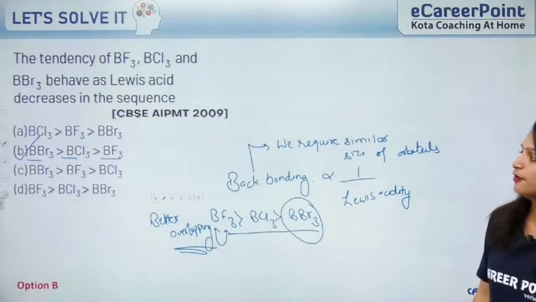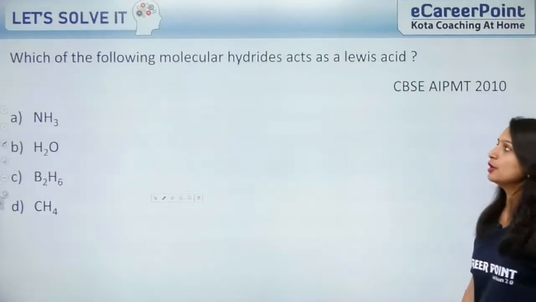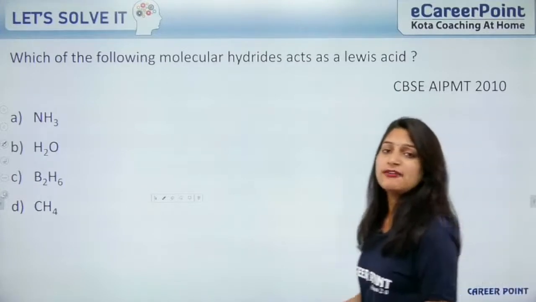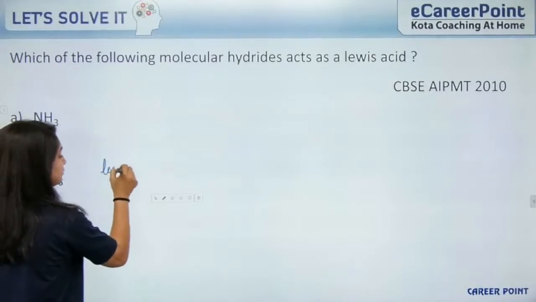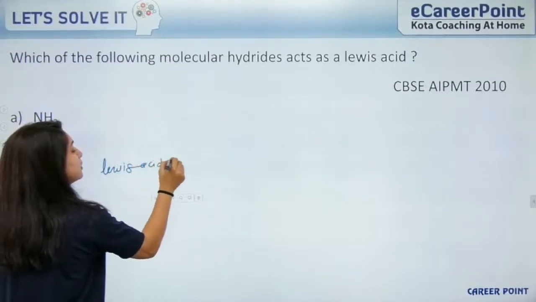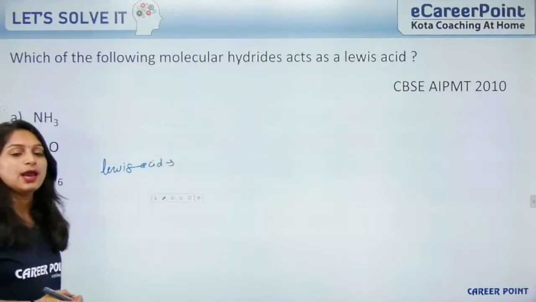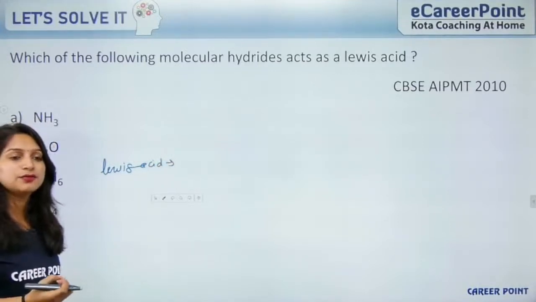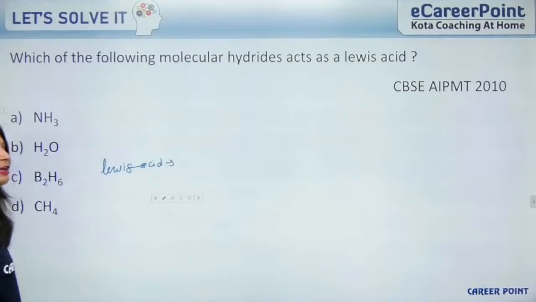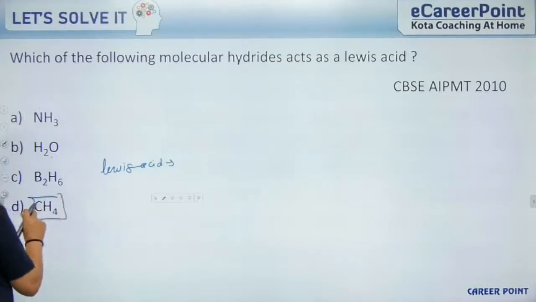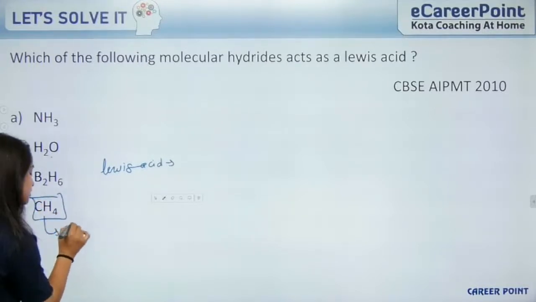Moving to the next question, which of the following molecular hydrides act as a Lewis acid? Lewis acid can accept the lone pair, so which one will be electron deficient? Nitrogen has a lone pair, it is not electron deficient. Water, in oxygen we have two lone pairs, it cannot behave as Lewis acid. In CH4 we have 4 electrons in carbon and 4 electrons are shared by hydrogen, so it is electron precise.